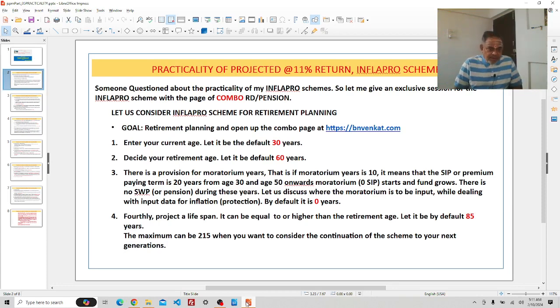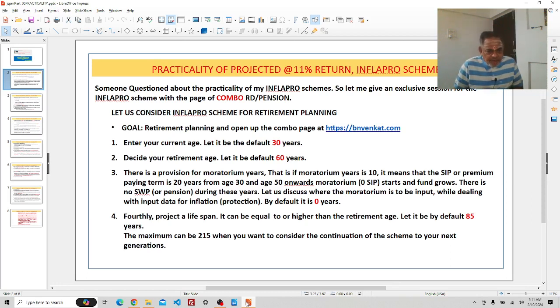The first parameter is to enter your current age. Let it be the default 30 years. Then decide your retirement age. Let it be the default 60 years.